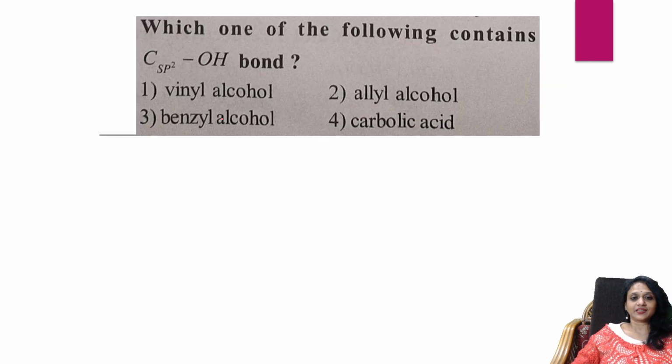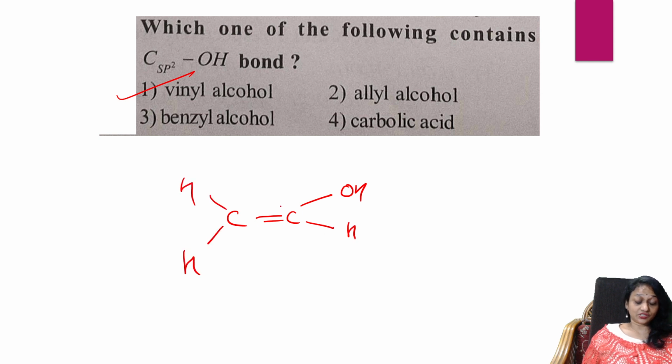Next one. Which one of the following contains an sp2 C-OH bond? Easy. Vinyl alcohol. Why? Because in vinyl alcohol the OH group is directly attached to a carbon, meaning OH is directly attached to a C double bond C.